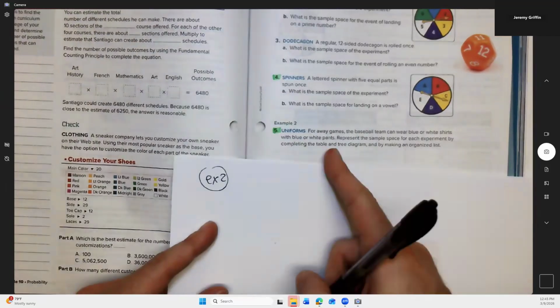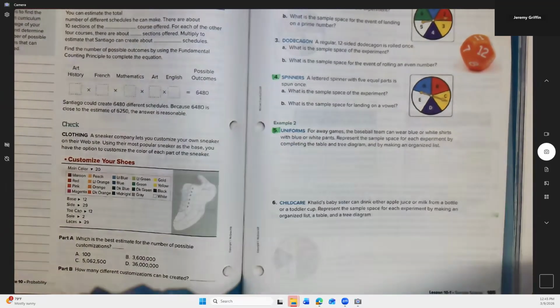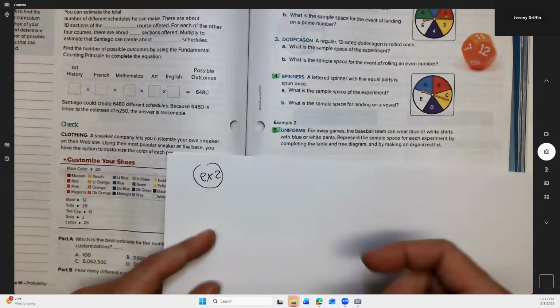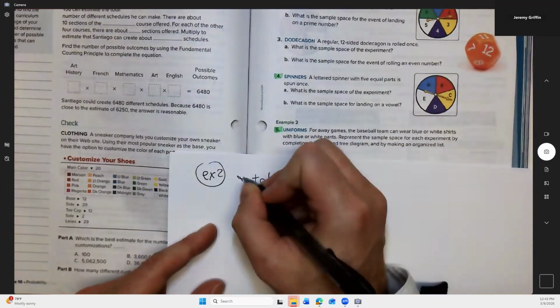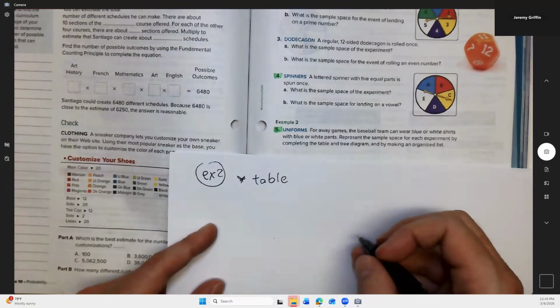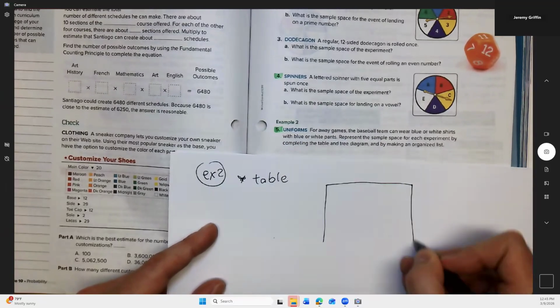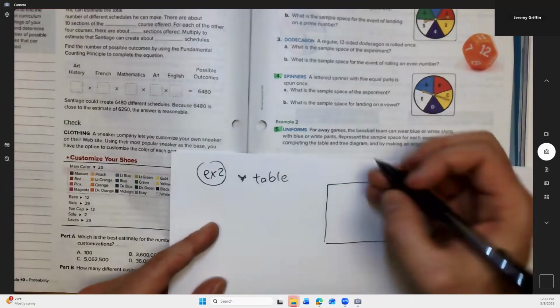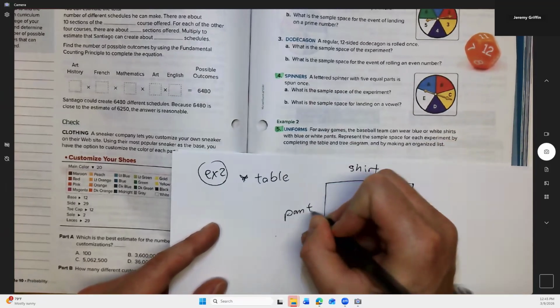Let's start with complete a table, tree diagram. Let's do a table first then. Okay, so table, as they prompted a table first. Okay, blue or white, blue or white. Oh, sorry, it's not a Saturday, Sunday thing. Okay. It's either a shirt or pants. Okay, that's okay. It's gonna be really similar. So we can go shirt, we can go pants.